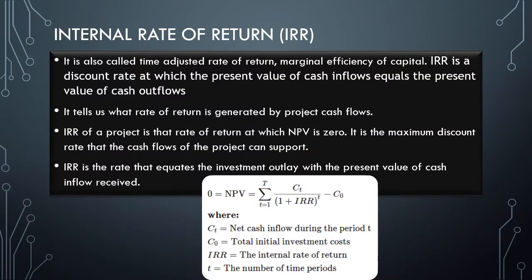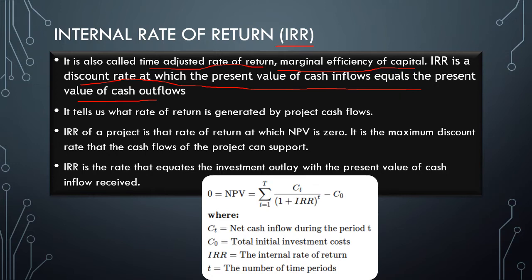Next comes the IRR, or the internal rate of return. It is also called the time adjusted rate of return or marginal efficiency of capital. These are the names of IRR. It is a discount rate at which the present value of cash inflows equals the present value of cash outflow.